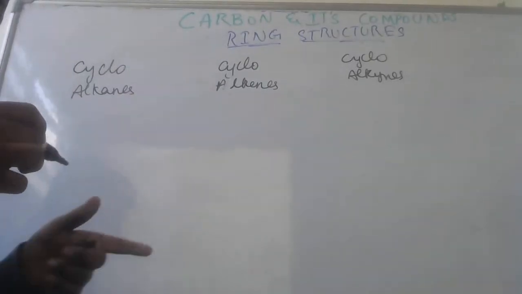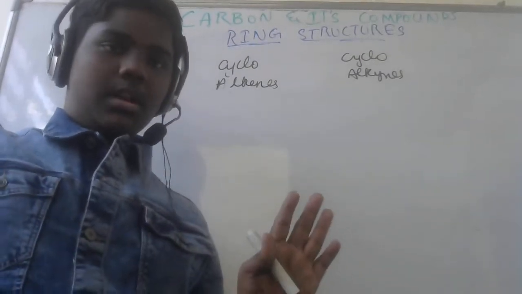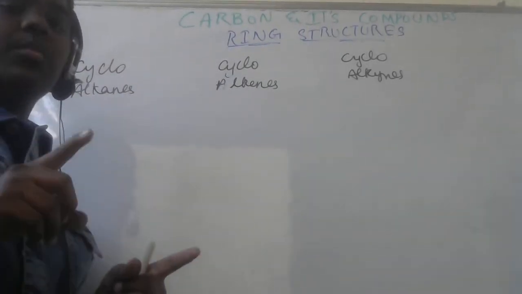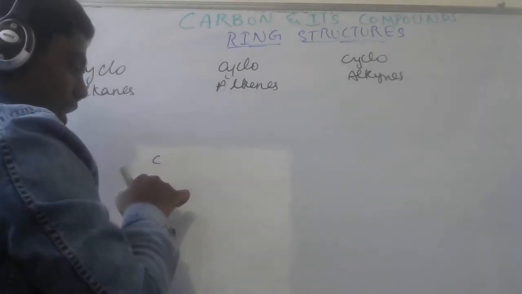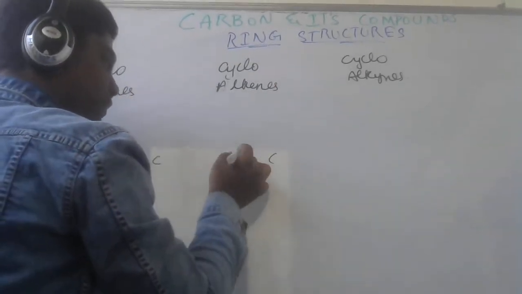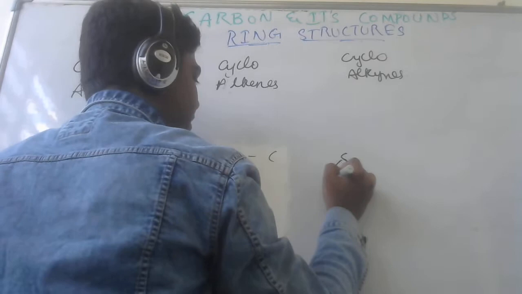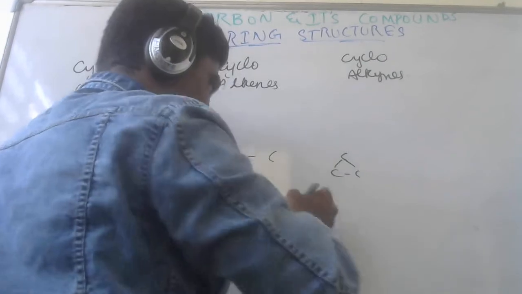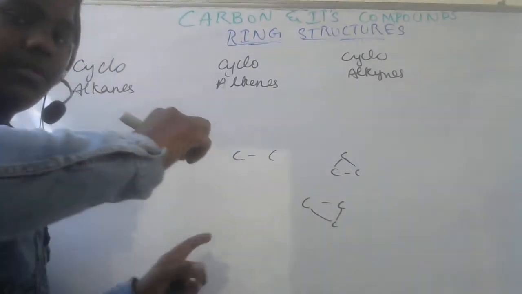Now for alkene and alkyne we started the series with n equals 2, but here the name itself says it's a ring. So is a ring possible with n equals 1, means only one carbon atom? Can we draw a ring for one carbon atom? We cannot. For 2, see, nowhere is it forming a ring, it's a straight line. But for 3, it can be arranged in this manner, or it can even be arranged in this manner. This manner is also possible.